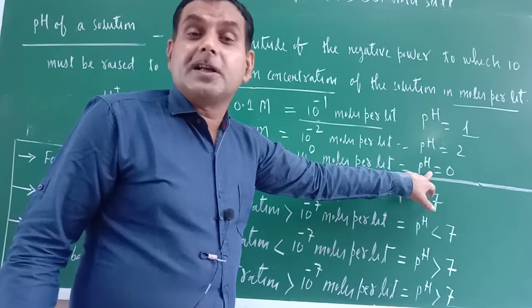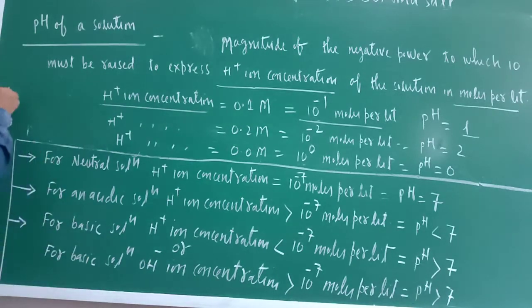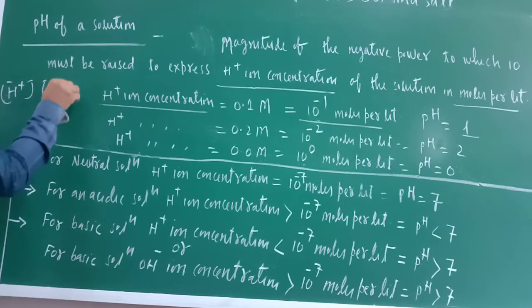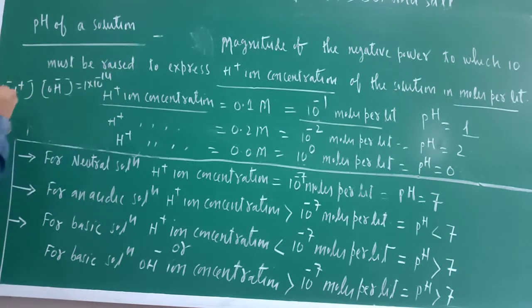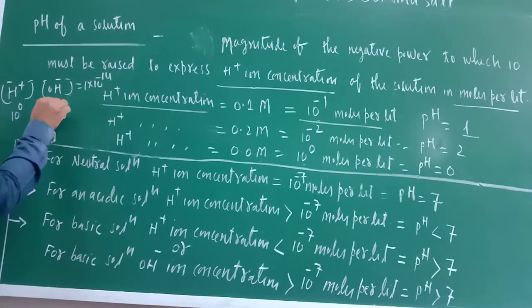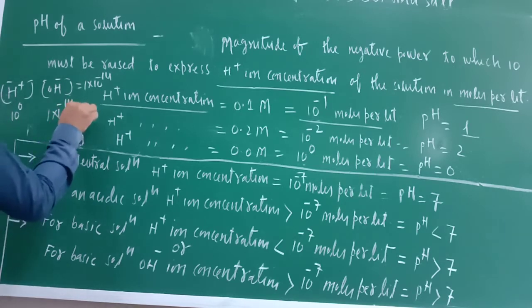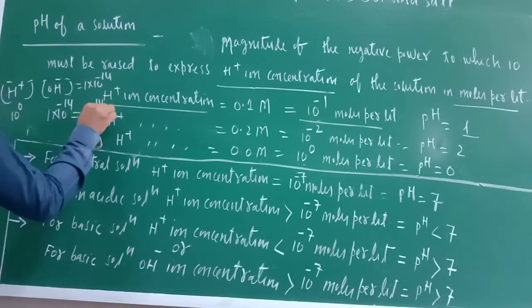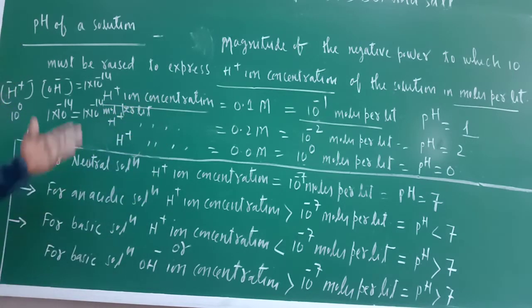So what would be the OH negative ion concentration? Just see here. H positive ion concentration and OH negative ion concentration product is equal to 1 into 10 raised to the power minus 14. So its concentration would be equal to 1 into 10 raised to the power minus 14 moles per liter. I hope that you understood this one.